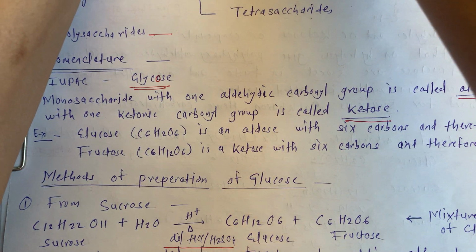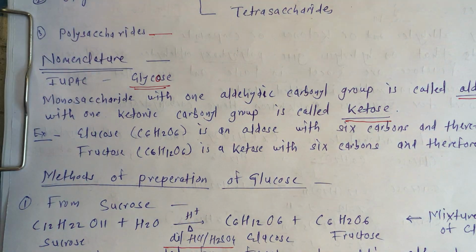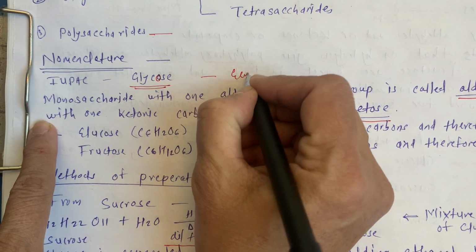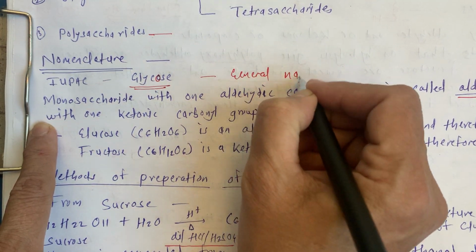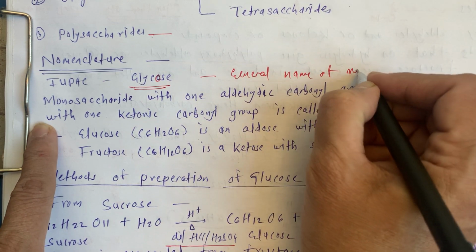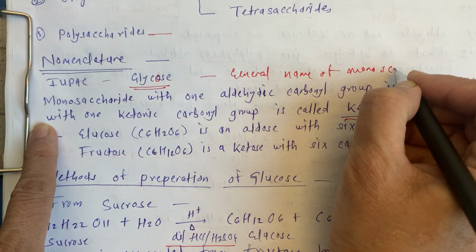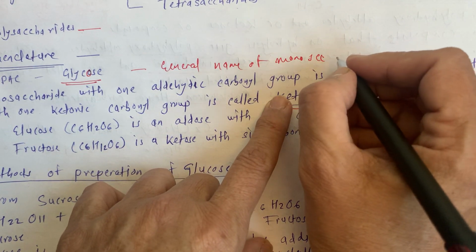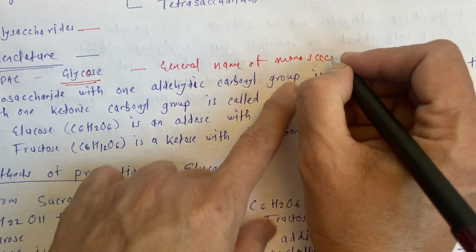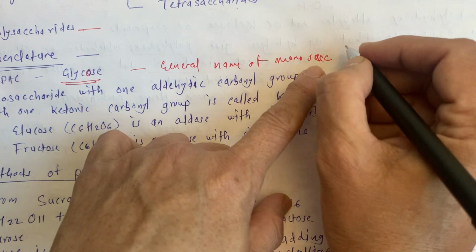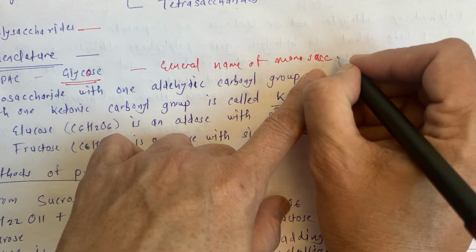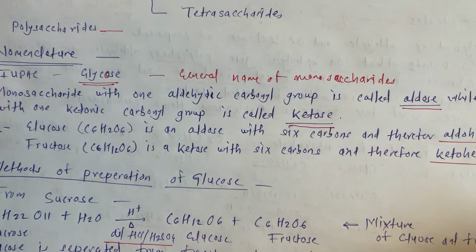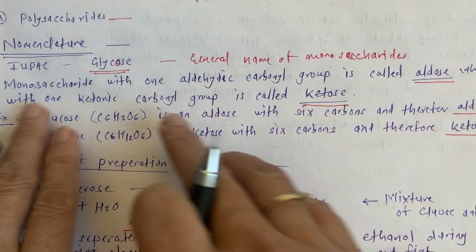So the general name of monosaccharides is glycose.